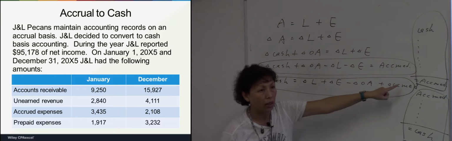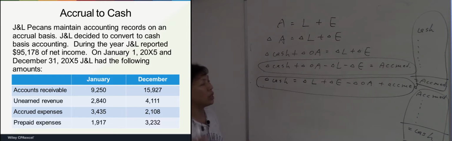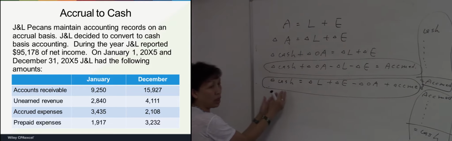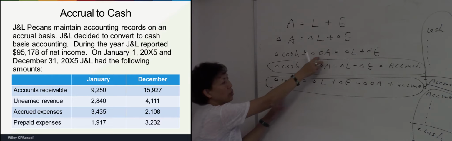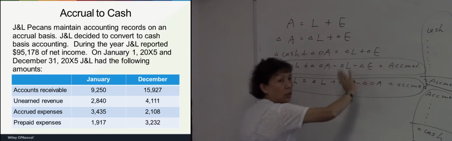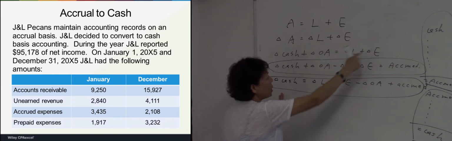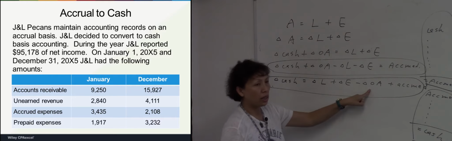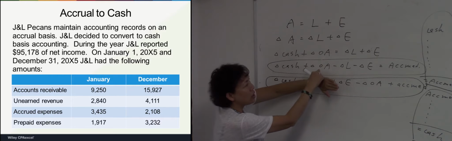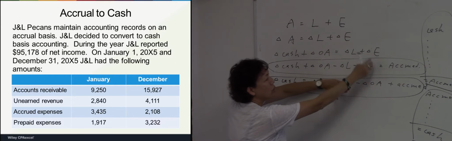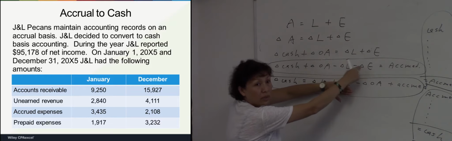to get the accrued amount. But if the question gives you an accrued amount and it asks you to convert it to cash amount, then we have to put the cash amount on the left side of the equation only. And then we move this item into the right side, so the sign becomes negative. Do you know what I'm doing? In the first equation, I move these two items to the left side, so the sign becomes negative.